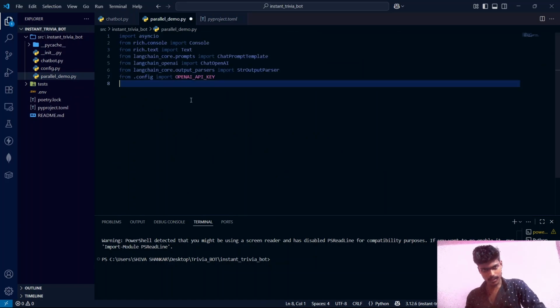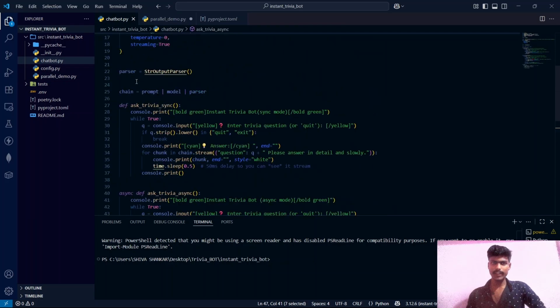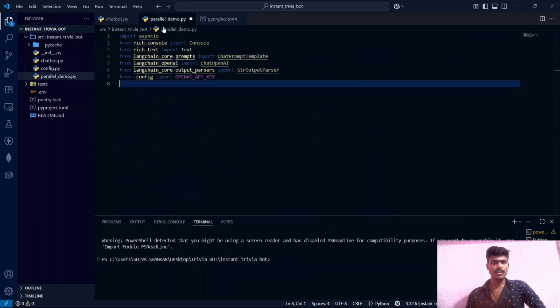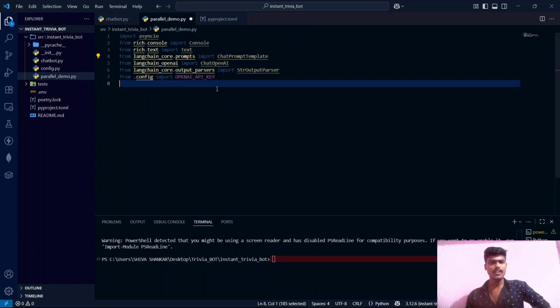I am pasting the imports here. There is nothing new here, they are almost the same as in chatbot.py. And this asyncio is the star of our show. There is .console, which is for beautifying the terminal, and these LangChain imports are as usual as in chatbot.py, and of course our OpenAI API key from the config.py.